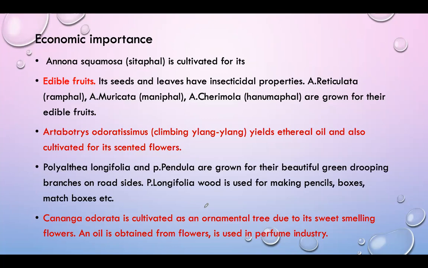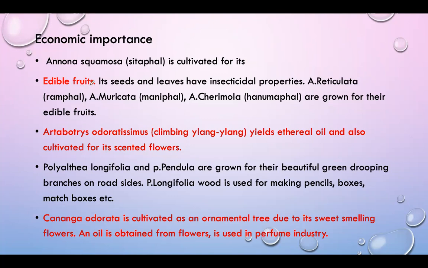What is the economic importance of the Annonaceae family? Mainly, the family is cultivated for its sitafal, also called custard apple. The fleshy fruits of various Annona species are juicy and edible, and are also used in the preparation of soft drinks and jellies.